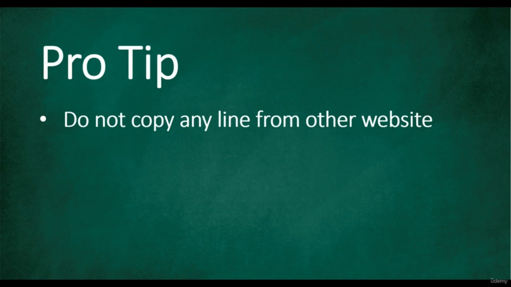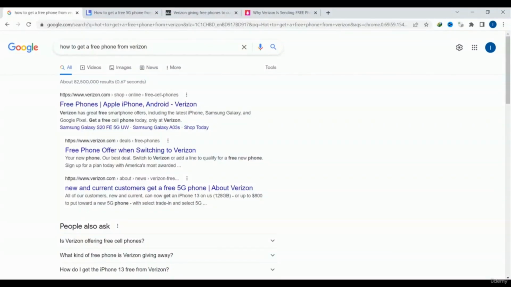So you can ask, how will I write an article? Your answer is you can read articles from other websites, or you can read others' articles. You can get ideas, then you have to research the article yourself, then you have to type the article, but you do not copy any single line.